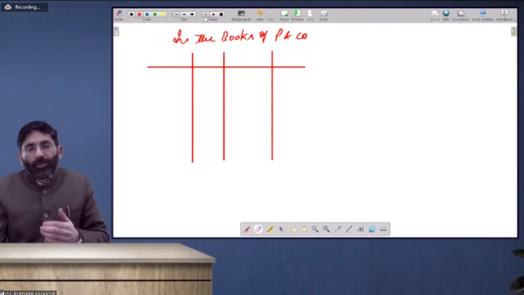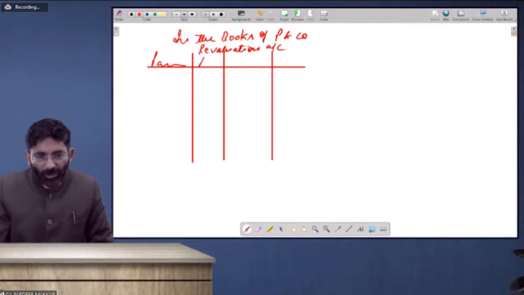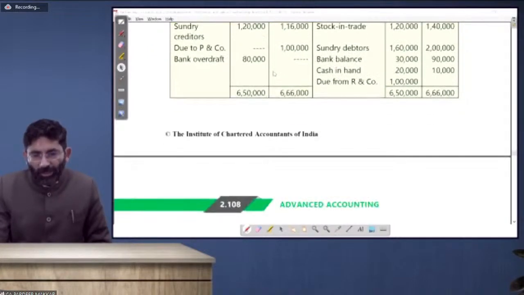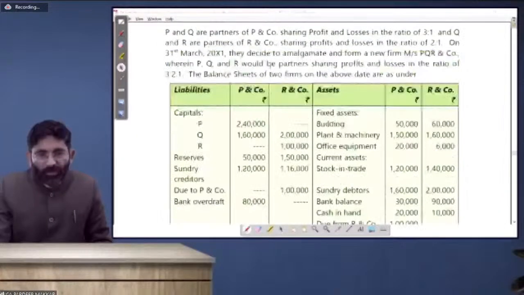This will clear your concept of amalgamation. Okay. Revaluation account. Particular, amount. Very simple to understand: whenever the value of any asset or liability is changed, that will be entered here. So the first firm is named P and Company.